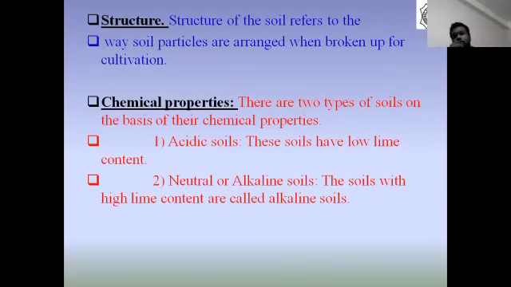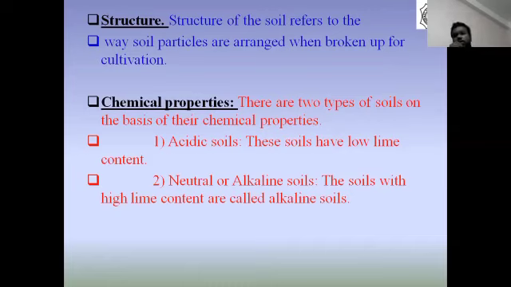Structure. Structure of the soil refers to the way soil particles are arranged when broken up for cultivation. Now, structure of the soil means the grouping of soil grains. The grouping of soil grains in aggregate gives rise to nut-like, granular, crumbly, blocky, platy, or columnar structures.